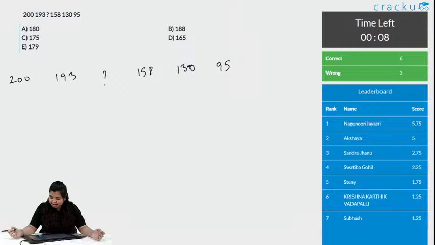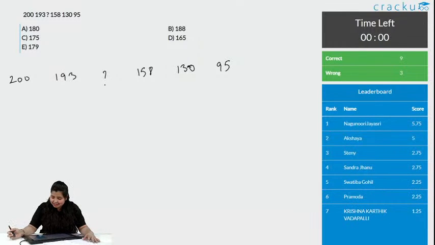10 seconds, 5 correct answers and 3 wrong answers. Come on, this is a really easy question. People should get this correct. Yes, there are 11 correct answers and 4 wrong answers. Okay, 12 correct answers and 5 wrong answers.